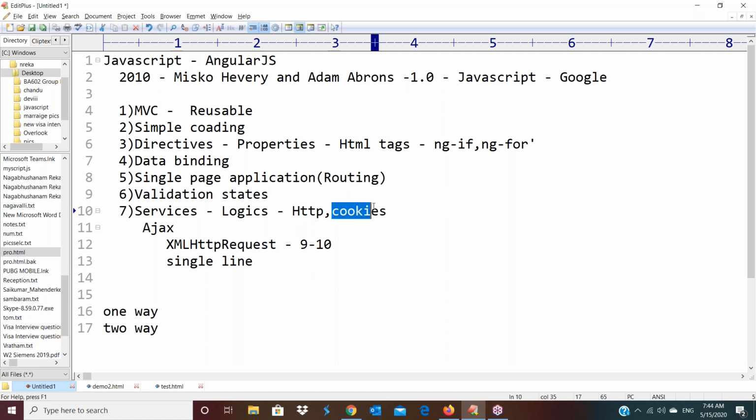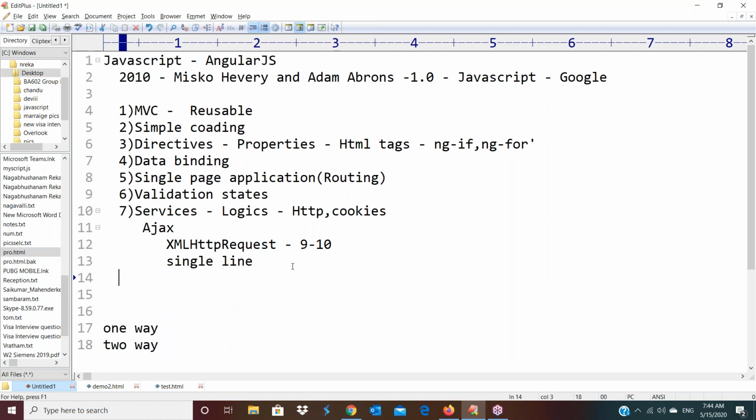Like that, cookies is one service to work with the cookies. Like that, different types of services are available in AngularJS to reduce the number of lines of coding logic. Those are very, very helpful for us. Is it clear? So that is the services concept.